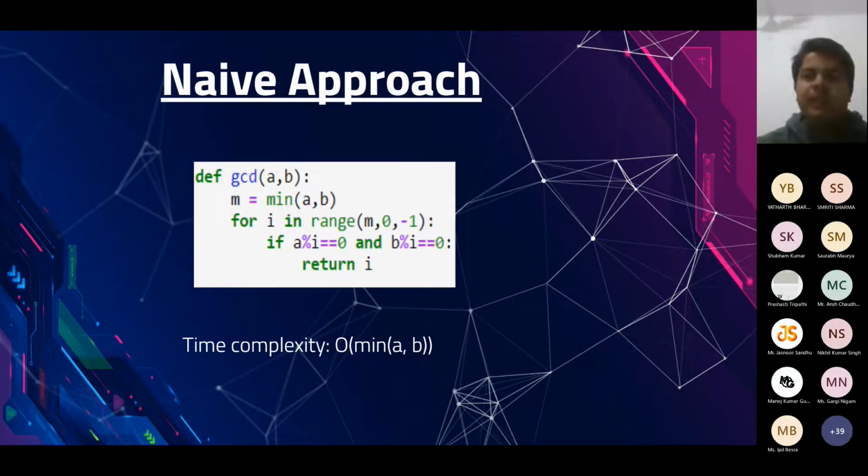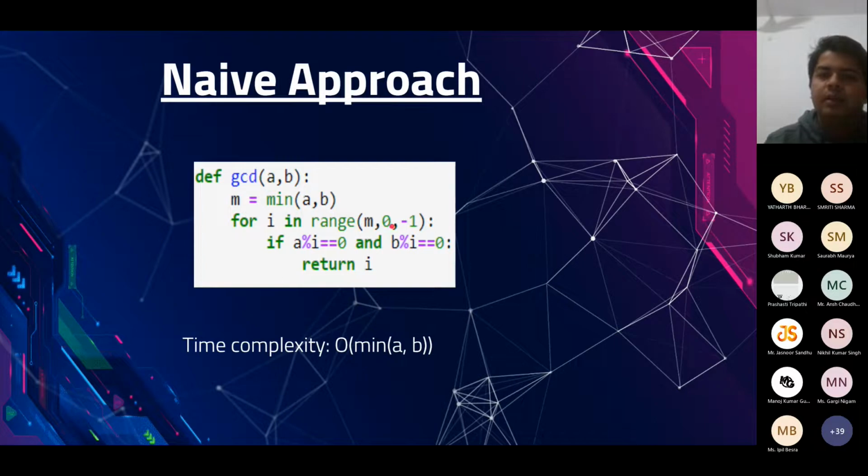If we talk about the naive approach, which is the most straightforward approach, we know this thing: if you are taking the GCD of a comma b, it's always going to lie from 1 to minimum of a comma b, meaning the smaller one out of these two numbers. Of course, the GCD can't be greater than the smaller one of them, otherwise it won't be able to divide. Therefore, we will start from the minimum of a comma b.